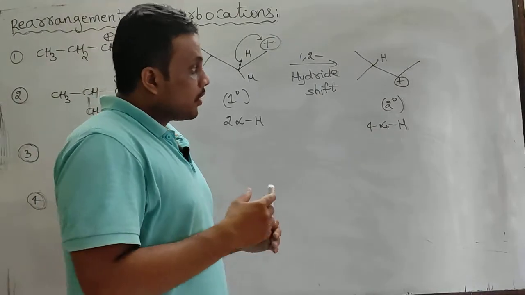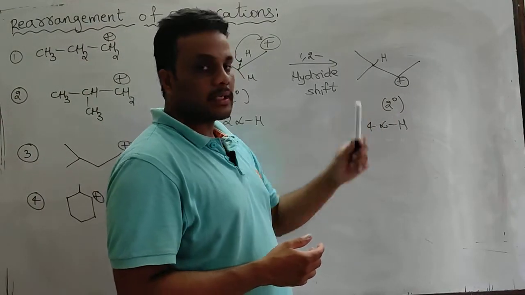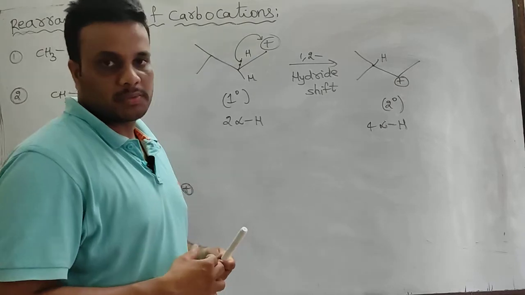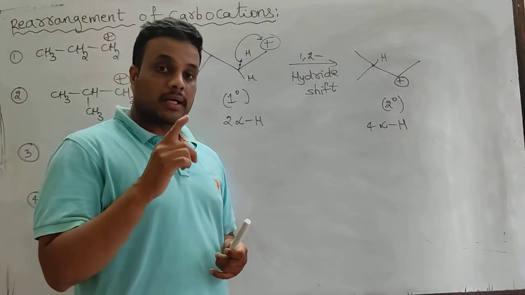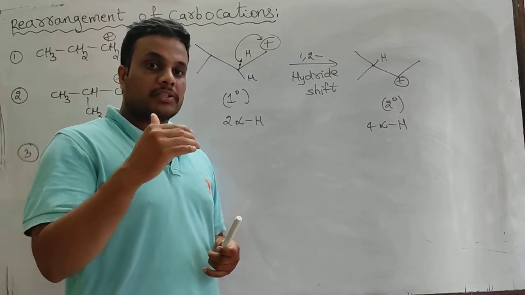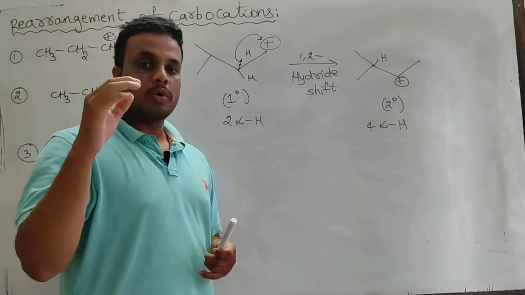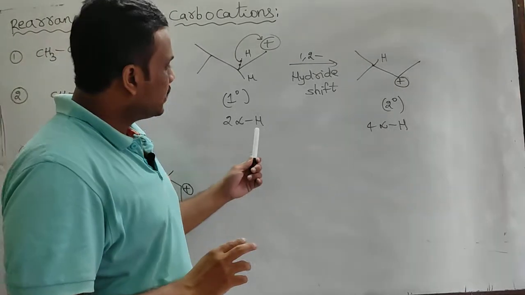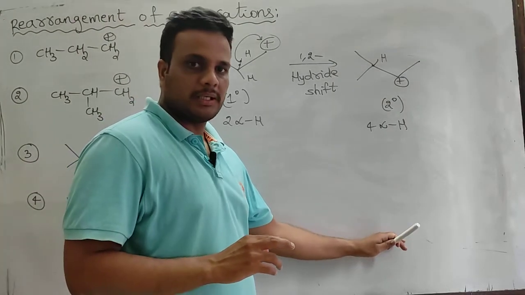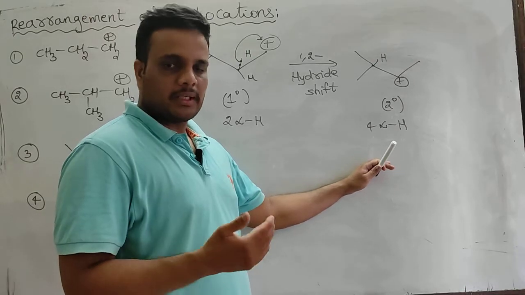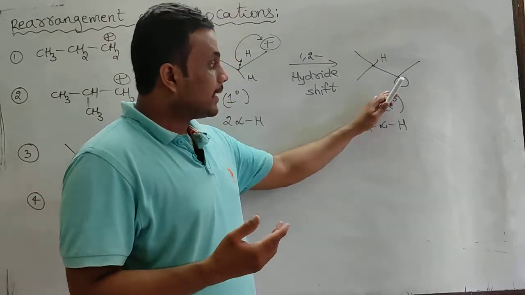Sir, one more rearrangement is possible, because at the adjacent position an alkyl group and hydrogen are there. One more is possible? Yes, possible. Multiple rearrangements are also possible in carbocations, but the condition is that in every step, in every rearrangement, the carbocation must be more and more stabilized. In the first step, we got a more stable carbocation. Suppose you want to do one more rearrangement, the multiple rearrangement is possible, but after rearrangement you have to get a more stable carbocation than this one.